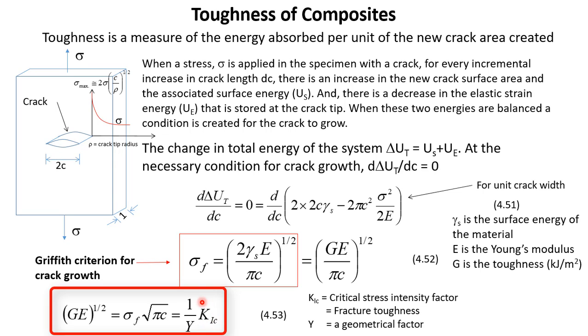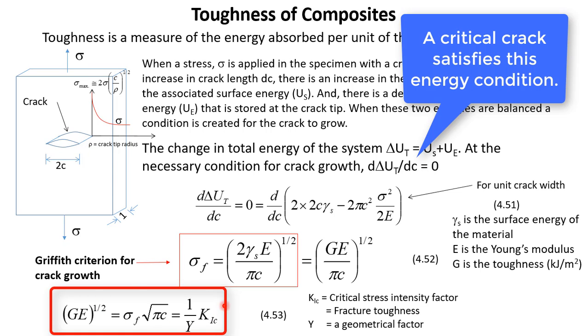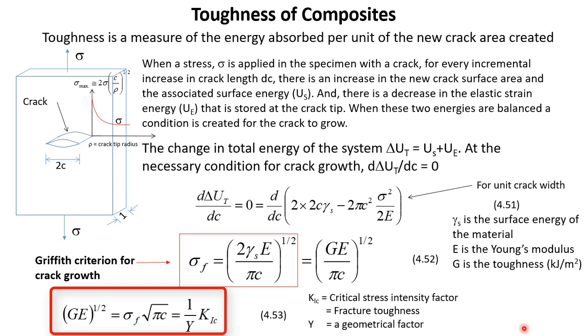So now you can see that the fracture toughness of the material is related to the toughness through this equation. And these are all for the critical crack. By critical crack, we mean that we have applied the stress enough that the crack is going to grow. It is starting to grow. So just at the point of growing, we can say that the crack is critical. And at this point, these equations are valid. So this analysis I have presented for any bulk material, not necessarily composites.